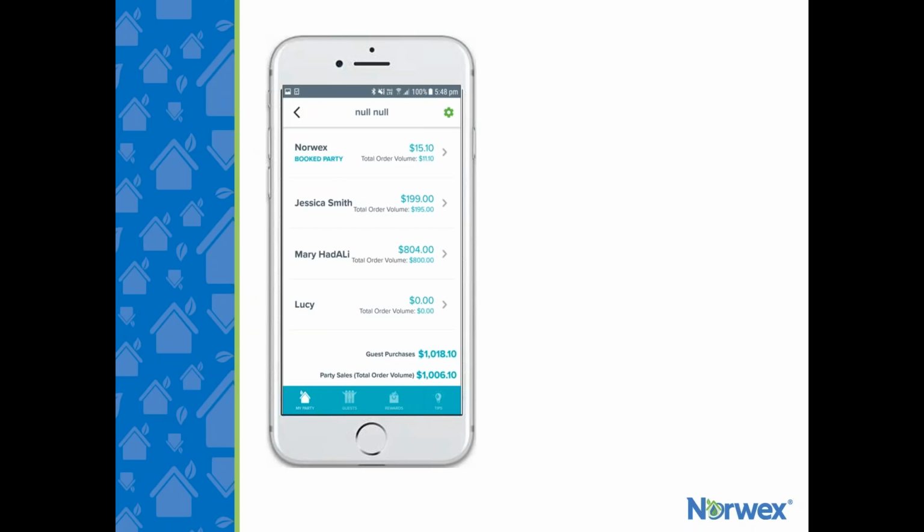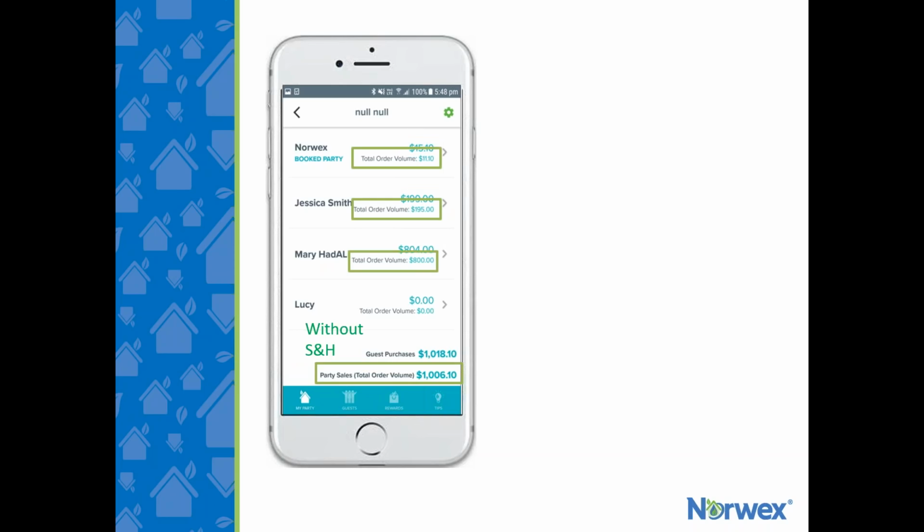The list of orders shows all the RSVPs. If it has a 0 next to it, that means they've RSVP'd yes but haven't placed an order. You can see who's booked parties and get an idea of what's happening in the party here. The top amount is the order amount including shipping and handling. This will allow the host to know how much the guest owes if, for example, they are collecting the amount from the guest.